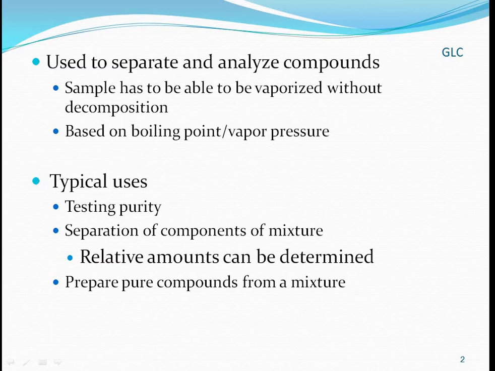Gas liquid chromatography is used to separate and analyze compounds. The sample has to be able to be vaporized without decomposition. This technique is based on boiling point or vapor pressure also.